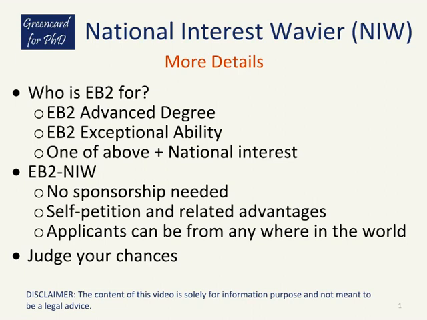Exceptional ability means a degree of expertise significantly above that ordinarily encountered in the sciences, arts, or business. While not explicitly mentioned, for most common cases, USCIS expects EB2 NIW applicants to meet exceptional ability requirements. However, depending on circumstances, advanced degree criteria can also be applied in combination with NIW.